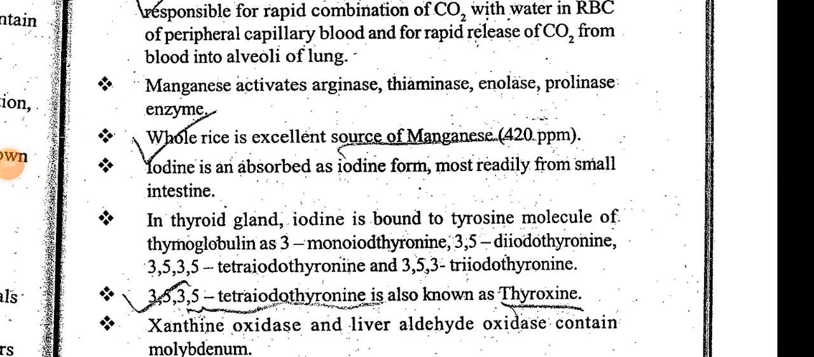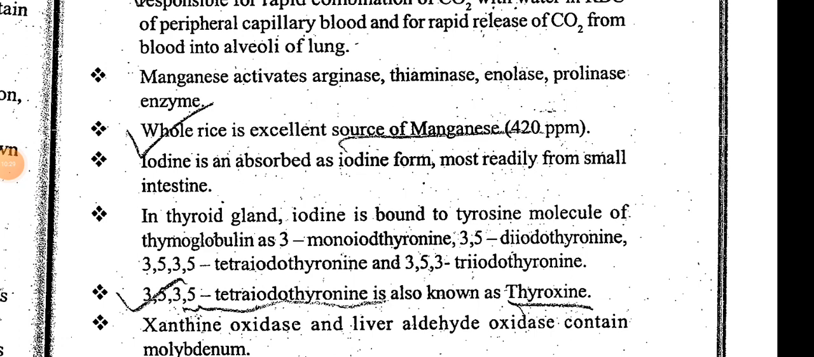Whole rice is an excellent source of manganese, with 420 parts per million in rice. Parts per million can also be called milligram per liter or milligram per kg. So 420 milligram per kg is in the rice.